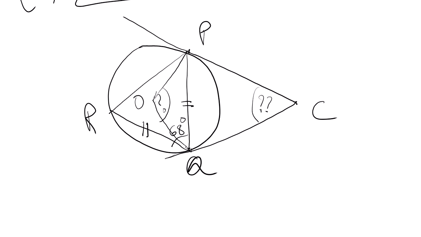So in order to get angle QRP and QPR, you have to write in triangle PRQ, RQ is equal to PQ.